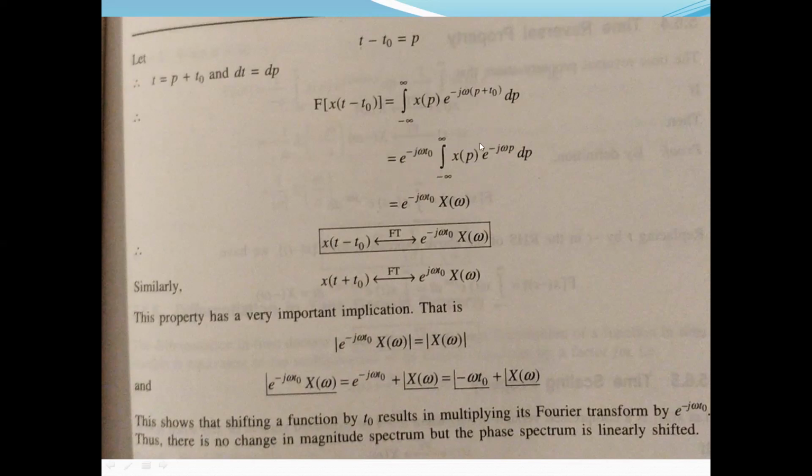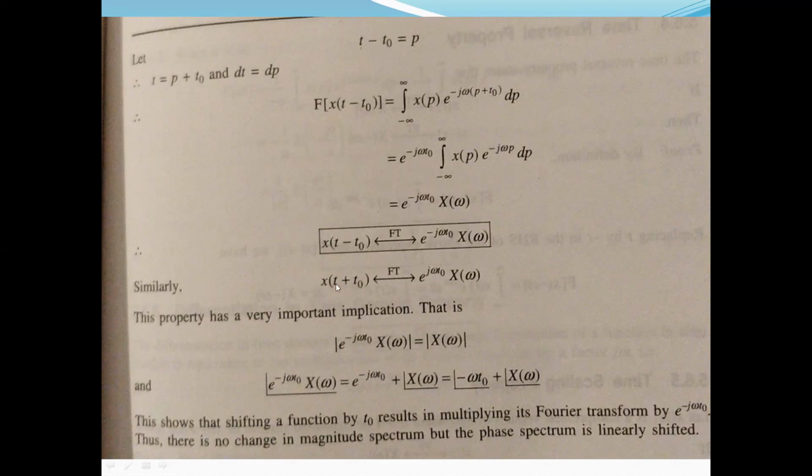The remaining integration is the formula of a Fourier transform, so we can write it as capital X of omega. Hence whenever shifting happens, the transform gets multiplied by the exponential term e to the power minus j omega t naught. That is the proof of the first part.